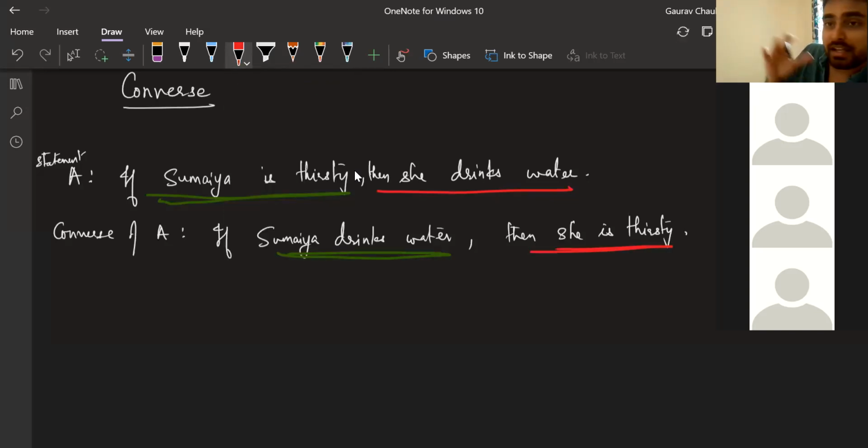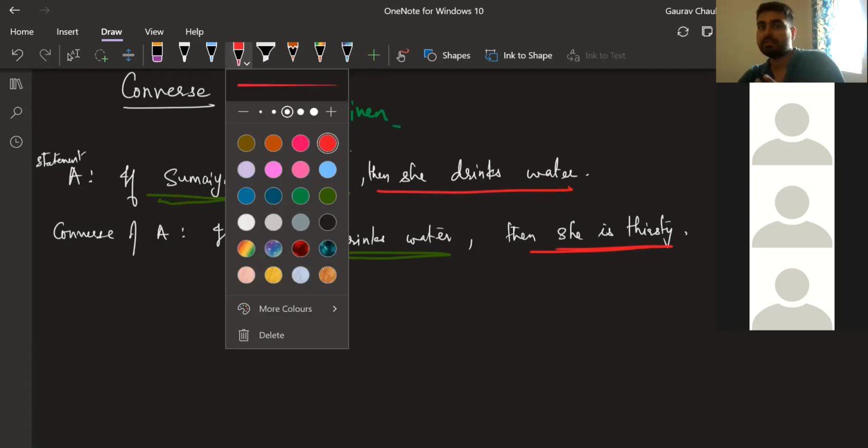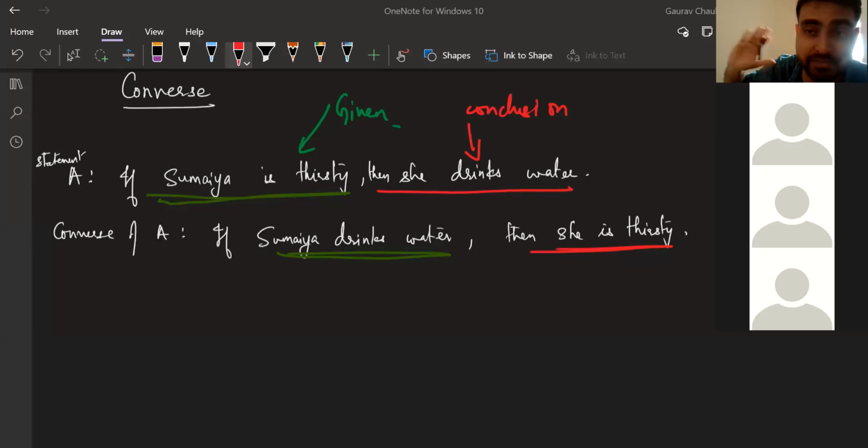The difference is, in the first case, this was the given part: Sumaya is thirsty was the given part. What I concluded, okay, she's thirsty means what she's doing now, she is drinking water. This is the conclusion. But that logic has gotten reversed. If you remember Scratch, we have done if-then. Maybe some connection is there, if it's happening in your mind, it's great. But that logic has got reversed here.